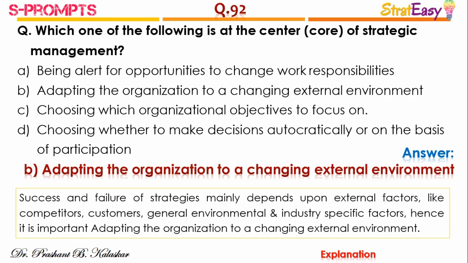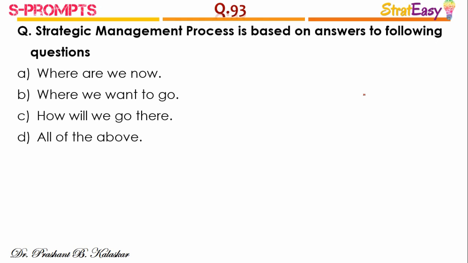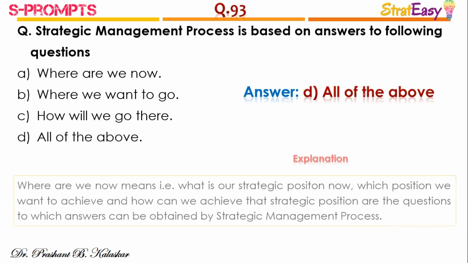Success and failure of strategies mainly depends upon external factors like competitors, customers, general environmental factors as well as industry-specific environmental factors. Hence, it is important for the organizations to adapt to the changes in the external environment. Question number 93. Strategic management process is based on answers to the following questions. And the right answer is option D, all of the above.